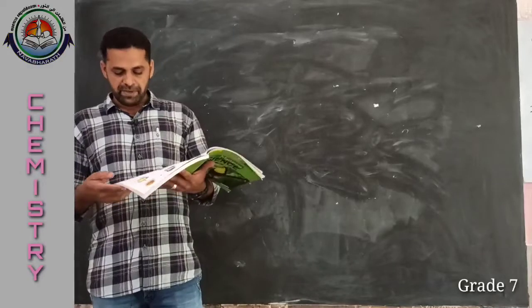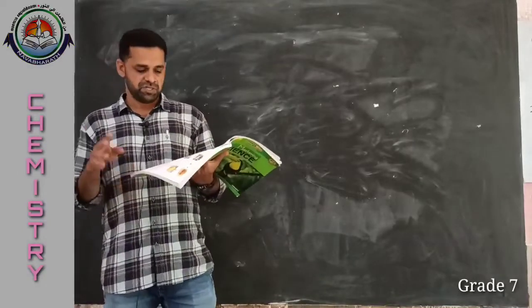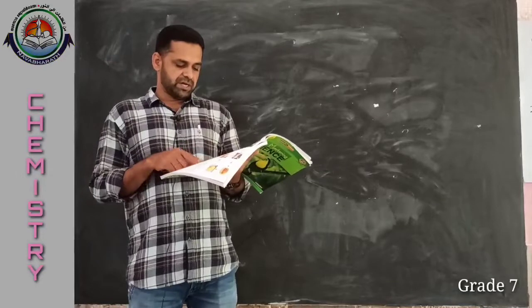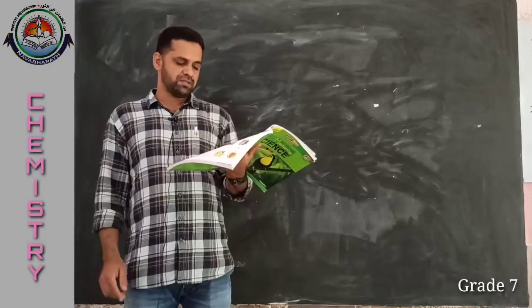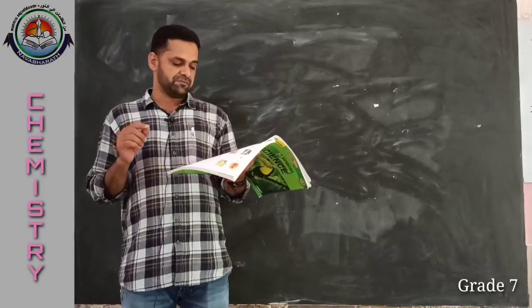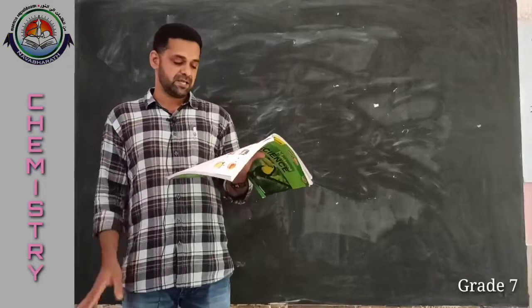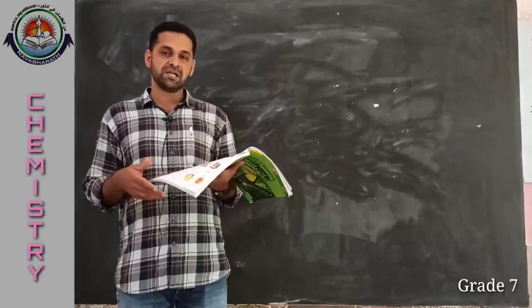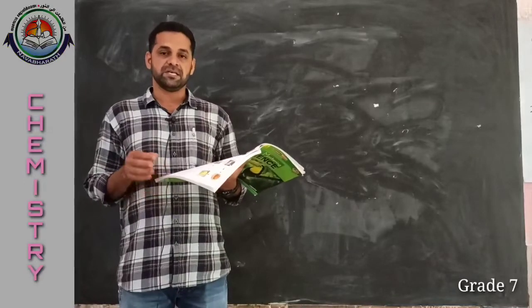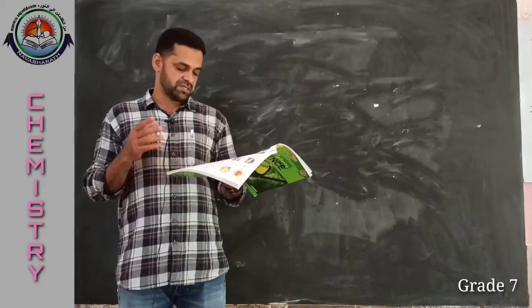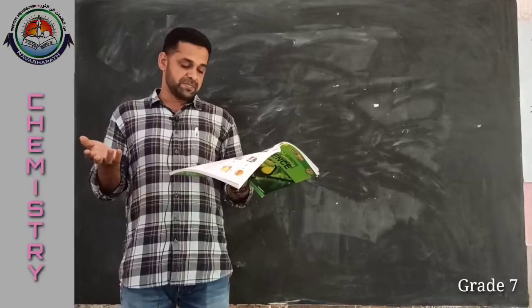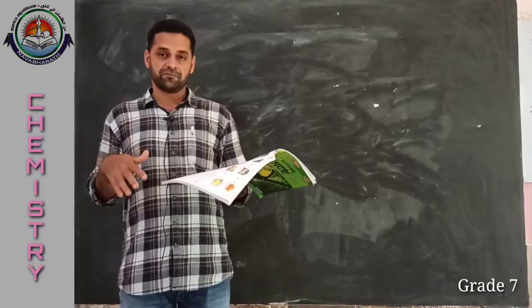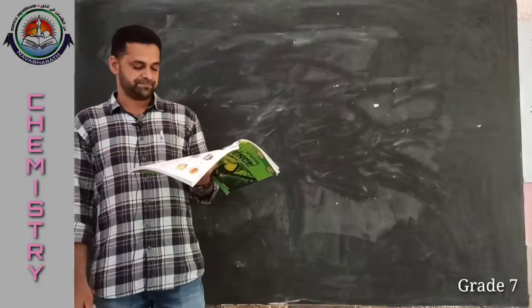Then page number 27. Tick the correct options. What do you call the process of rearing of silkworms for obtaining silk? The rearing of silkworms, that is called sericulture. Here it is apiculture, pisciculture, sericulture, none of these. So, option C is the answer.